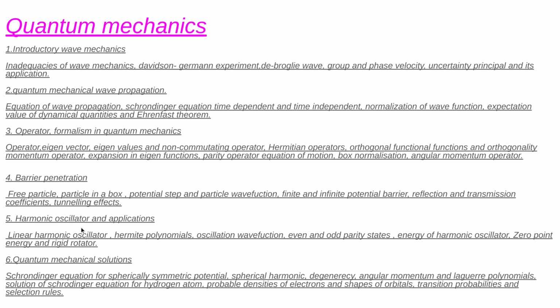How the force changes the position of the wave you have, we are going to study in the linear harmonic oscillator. Hermite polynomials are one of the polynomials that describe the motion of a harmonic oscillator and oscillation wavelength, even and odd parity states.